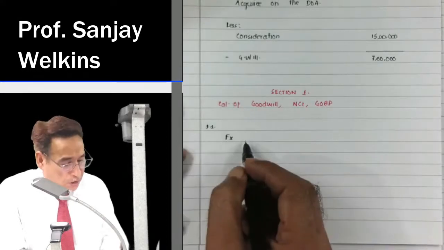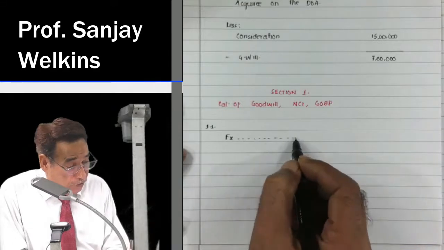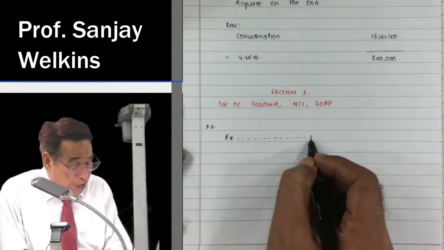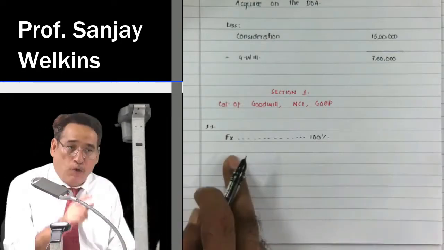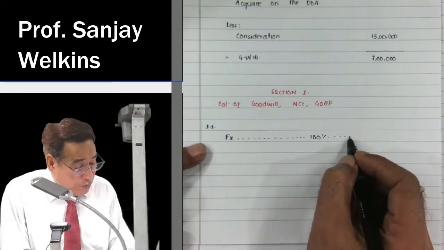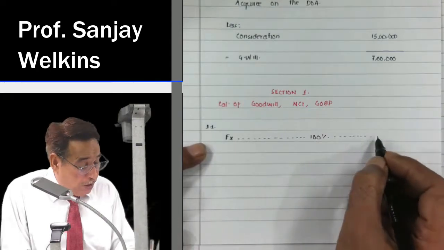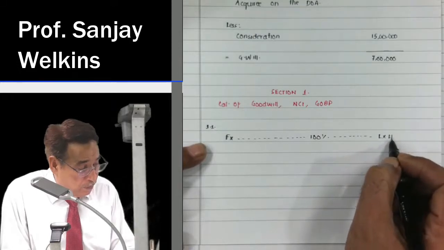Just pay attention here. There is an entity by the name of FX Limited. We further presume this entity acquired 100%. In fact, this question also is the first question of your module. FX Limited acquired 100% control in LX Limited.